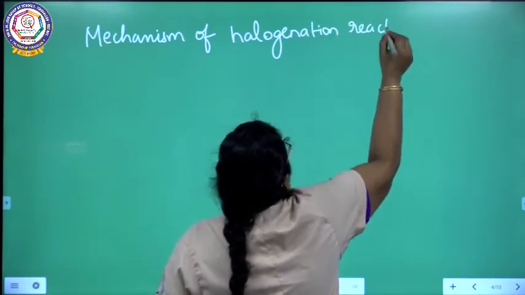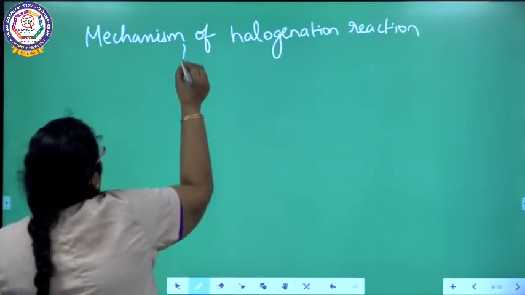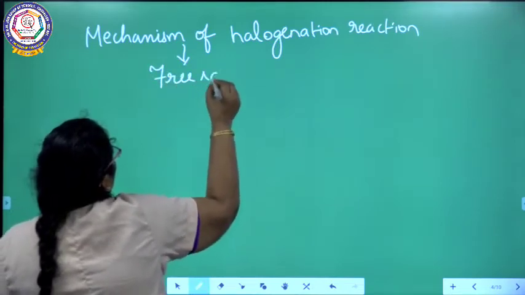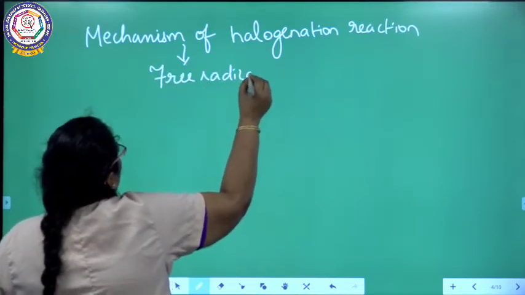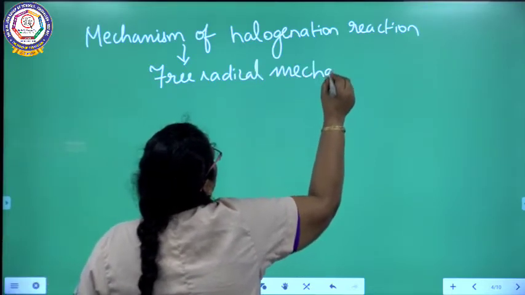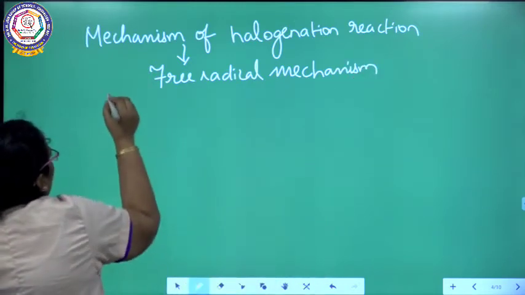Under this, we are going to say this halogenation is followed by a free radical mechanism. What is a free radical? Already I told you.